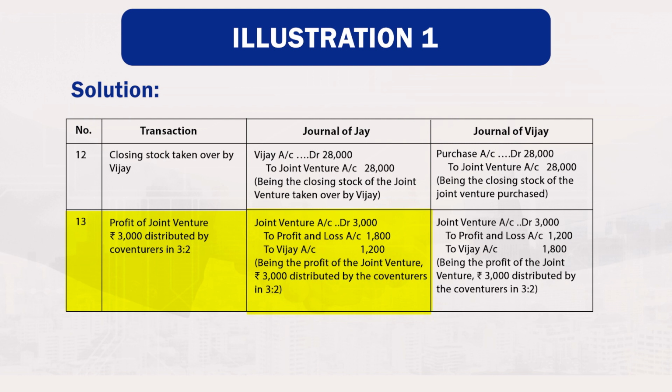In the books of Vijay, joint venture account debited 3,000 to profit and loss account 1,200 to Jai account 1,800, being the profit of the joint venture rupees 3,000 distributed by the co-venturer in the ratio of 3:2.